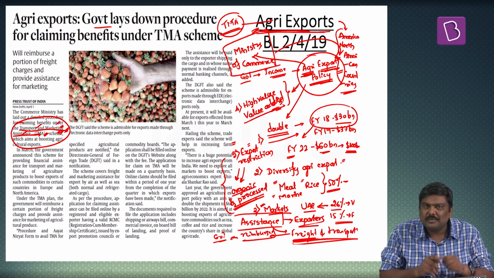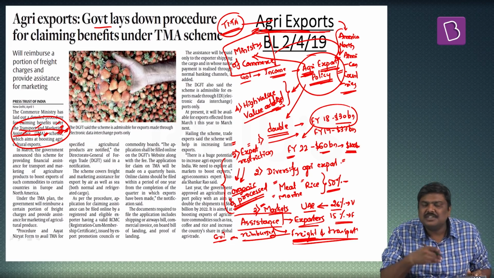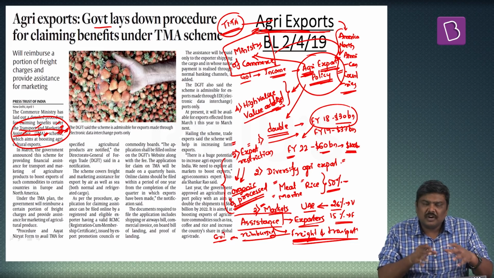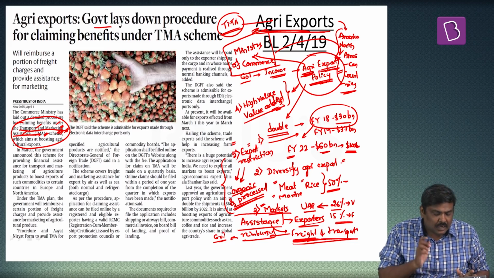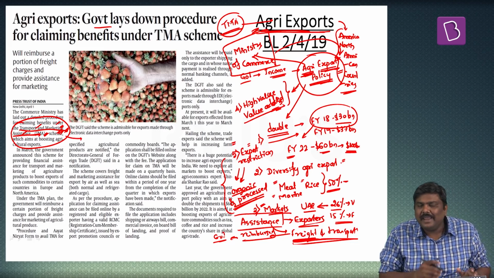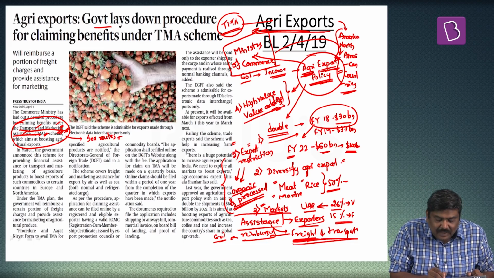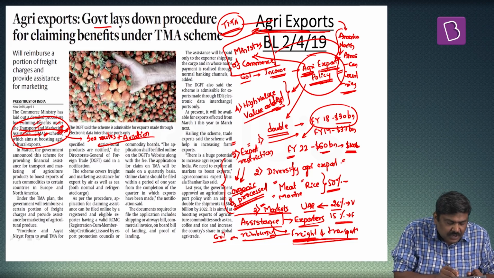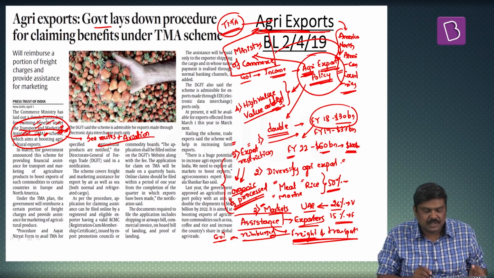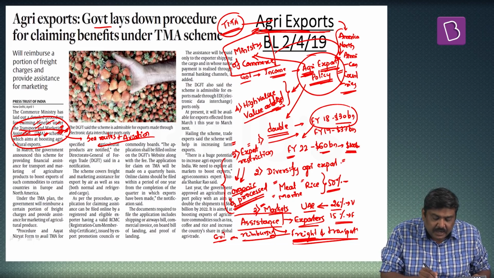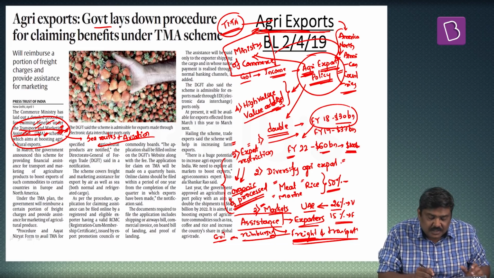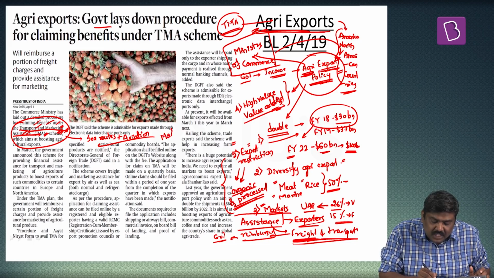Another very important point you must remember with respect to this concept of TMA is what mode of transportation will be covered under this. The Government of India has clarified that any kind of transportation through sea routes as well as aviation will be covered under Transport and Marketing Assistance. Apart from this, the Government of India has also stated that it will provide assistance for marketing of these products in these foreign markets.